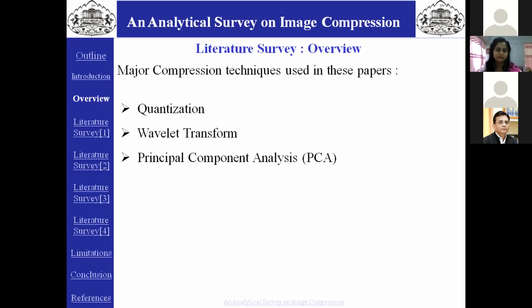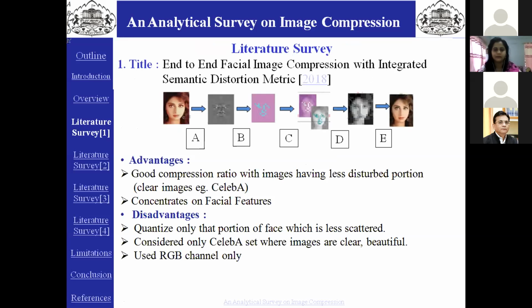And one important point you have missed: whenever you are doing some comparison, you should also tell in detail the dataset used, because that is very important. Yes, in paper 1 you have used some dataset, and you should tell the number of images and all those things. That is very important when you are comparing any technique. Yes, sir. And one other important point is that you plan to use cloud also in your work.